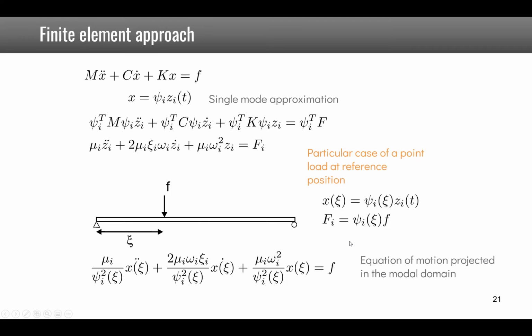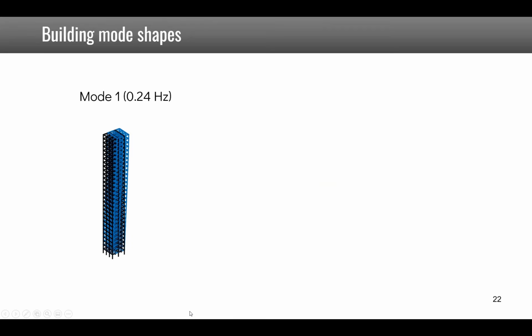So this equation projected on one mode shows that it is going to be the equation of a 1-DOF system where the degree of freedom is x, so the displacement at position xi, and we have an equivalent mass, an equivalent stiffness and an equivalent damping, but you see that there is a scaling factor psi I squared at xi that depends on the position. So basically you will have equivalent mass, stiffness and damping which depend on the position.